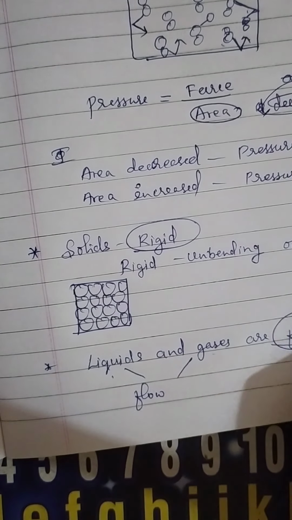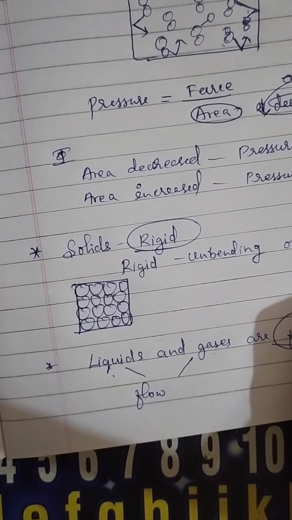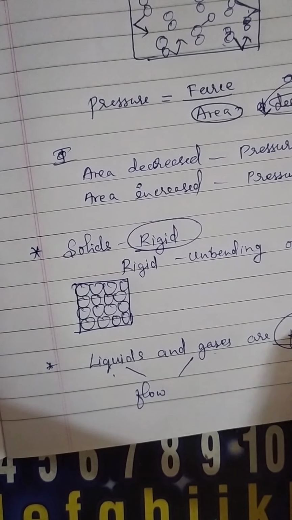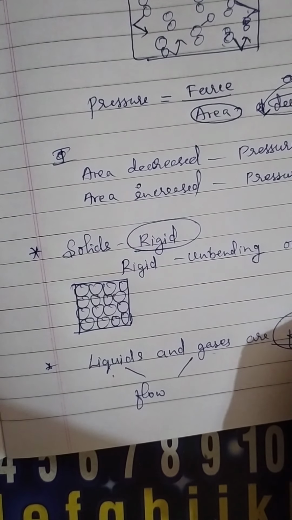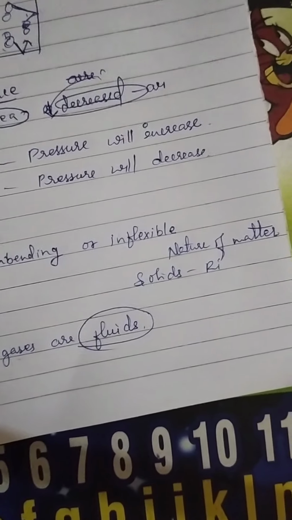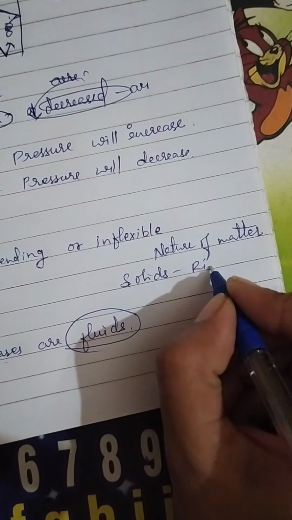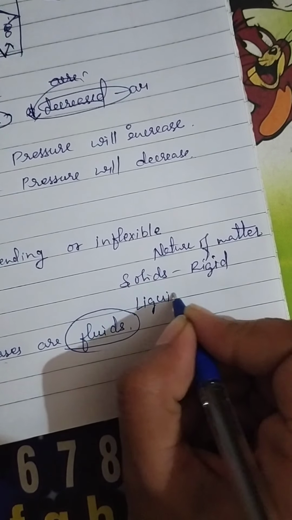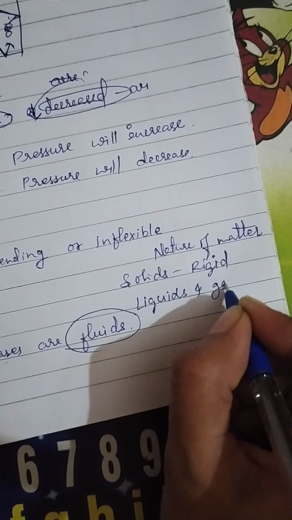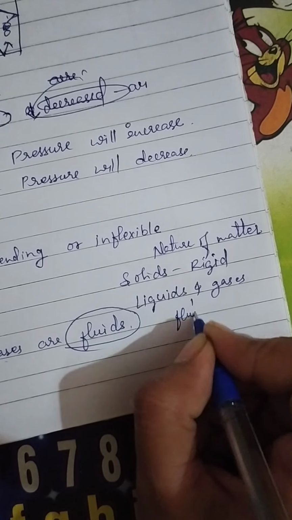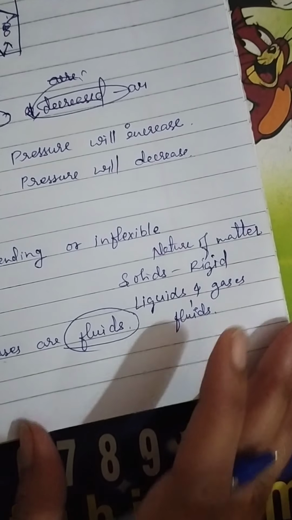This is the nature of matter. Solids are rigid, whereas liquids and gases are fluids.